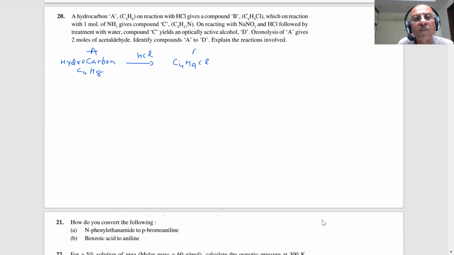C4H9Cl gives a compound B, students, which on reaction with 1 mole of ammonia gives compound C. What is the formula of C?